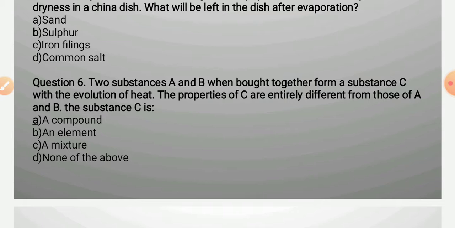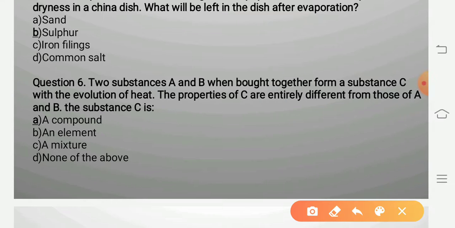Therefore, as there is reaction between A and B, they combine with each other with evolution of heat and a new substance C is formed. Their properties are entirely different. It means that the substance C is a compound. So the answer will be compound.